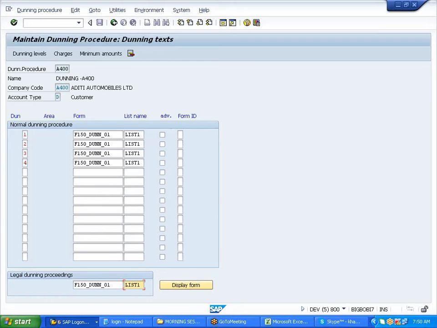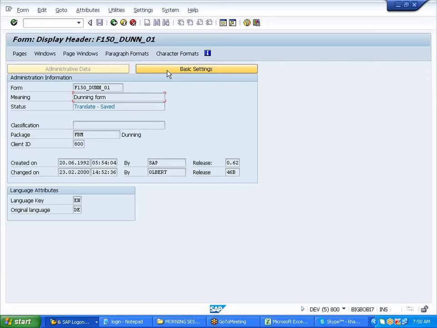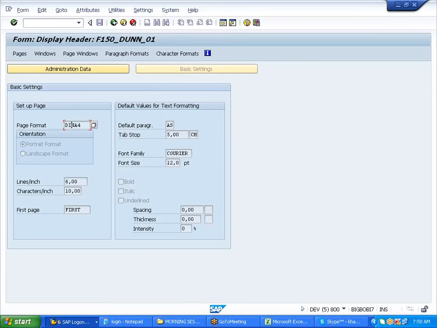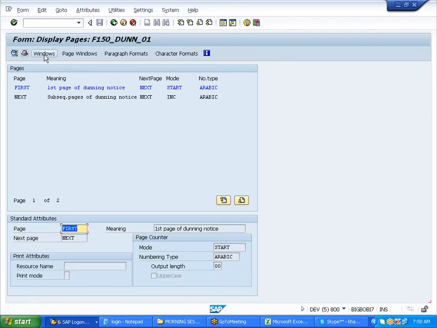This is the name. You have a printer, right? In the printers you will have List 1, all this you can see. If you want to take a print later, you can take a print. Whatever name you can give here, List 1, some name I've given. This form is actually designed by the ABAPer, we cannot look into it. I just say display form, this will be all technical actually. In this format they give pages, how many pages there are, all this.